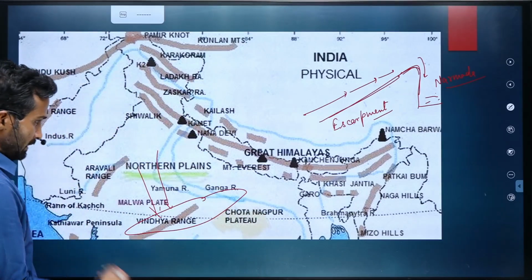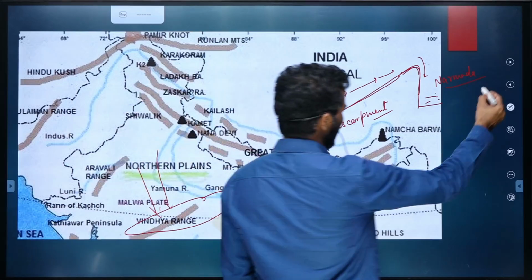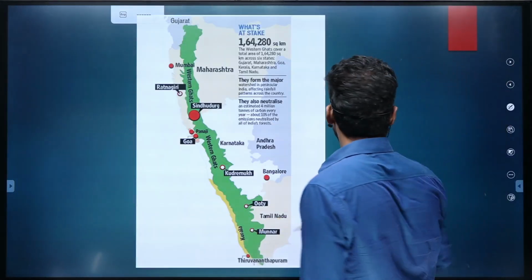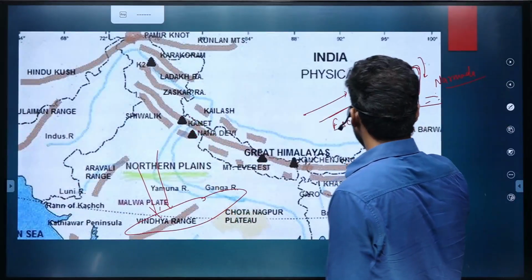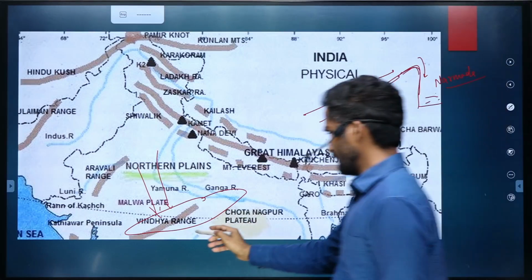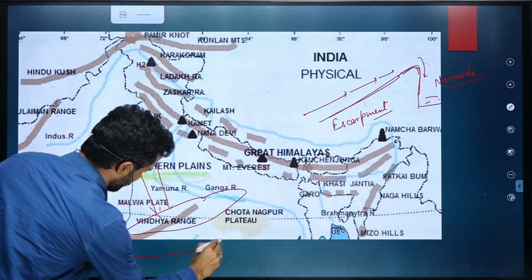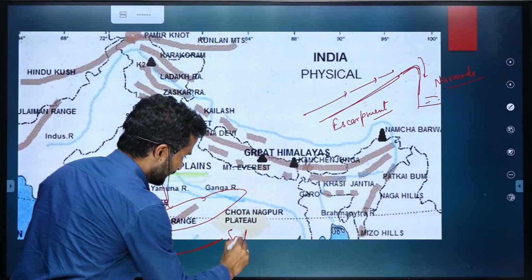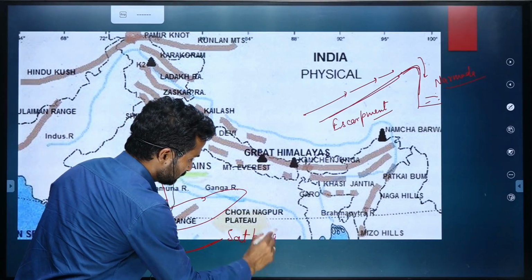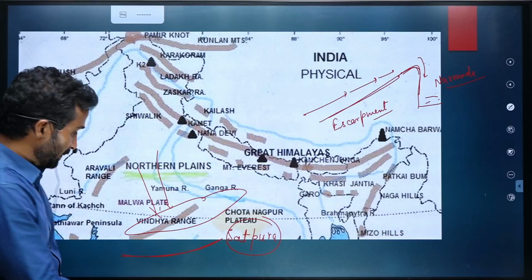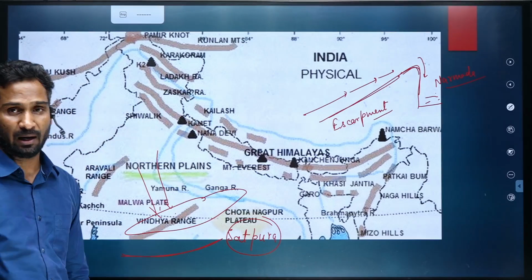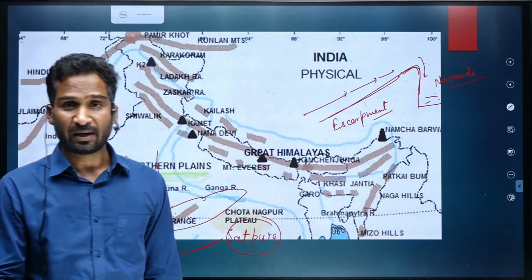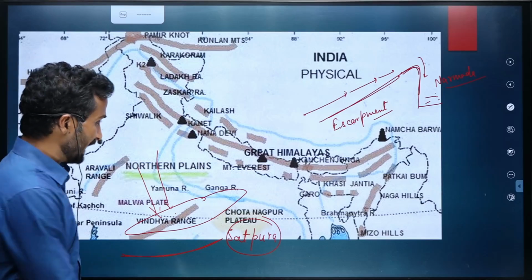Now let's come to another mountain range below Vindhya. Below Vindhya, in the northern part of Maharashtra, there is another mountain range called the Satpura mountain range. Between Vindhya and Satpura lies the Narmada river.